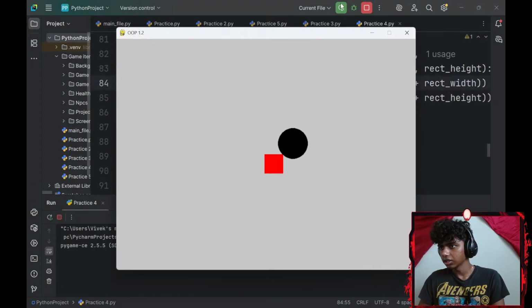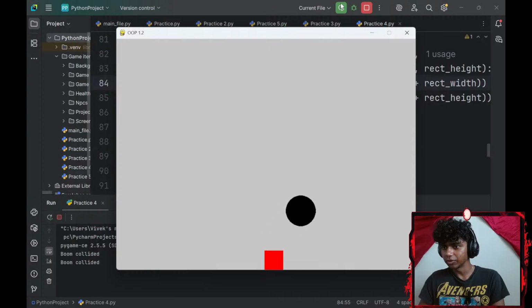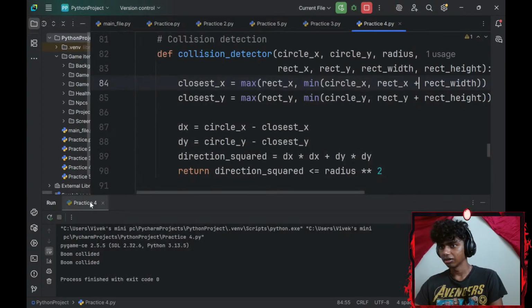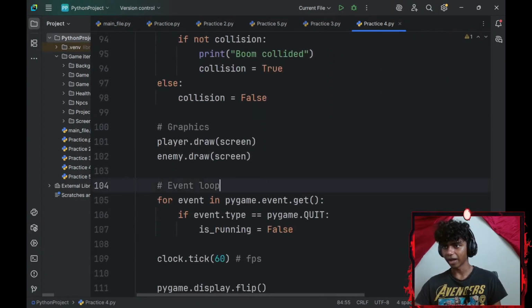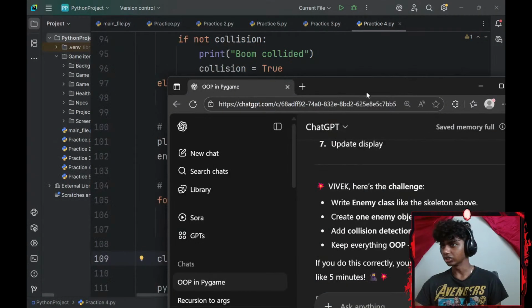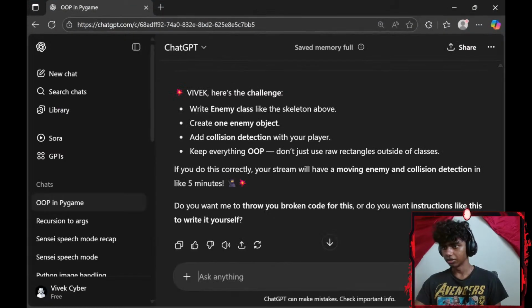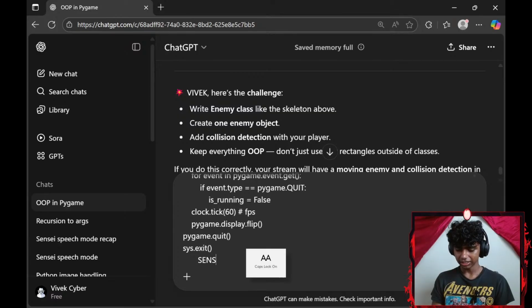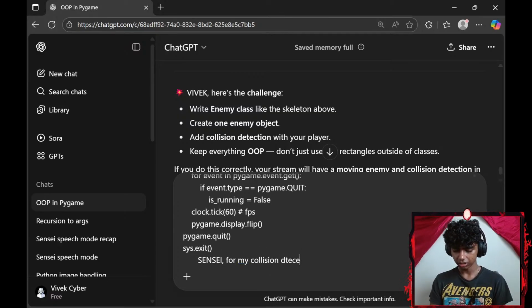The code still says boom collided. Let's also ask why that happens. Let's copy this, get Sensei here, and paste it in with a bunch of space. For my collision detection logic, it says boom collided.